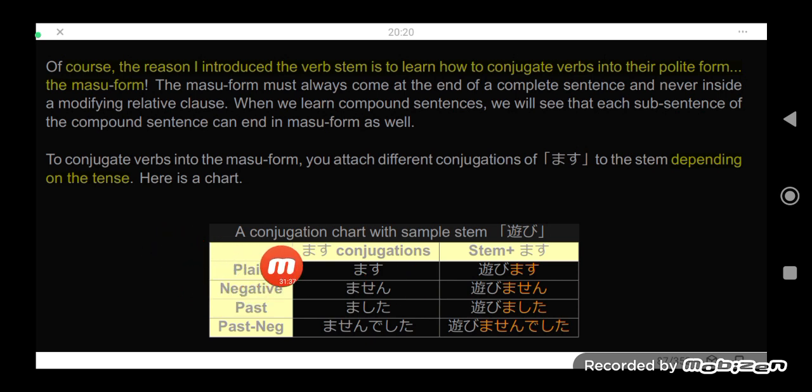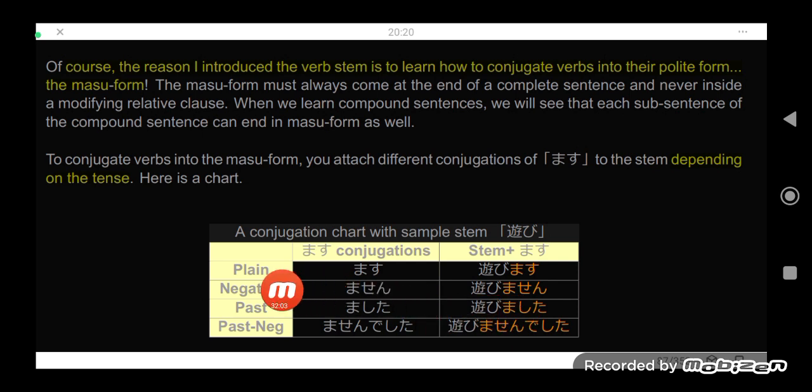So we have here a chart for the masu conjugation. For the masu conjugations, plain form or dictionary form, asobu. Polite form, asobimasu. Play, asobimasu. That's positive. How about the negative? Using masen.